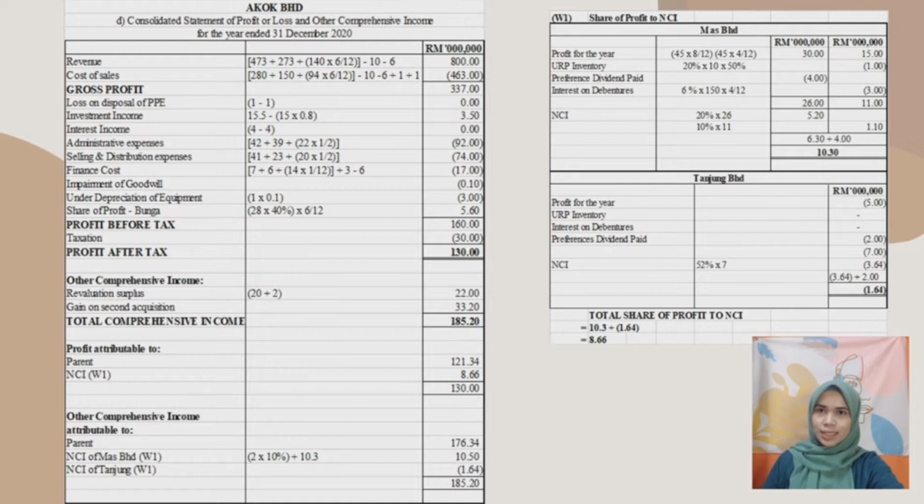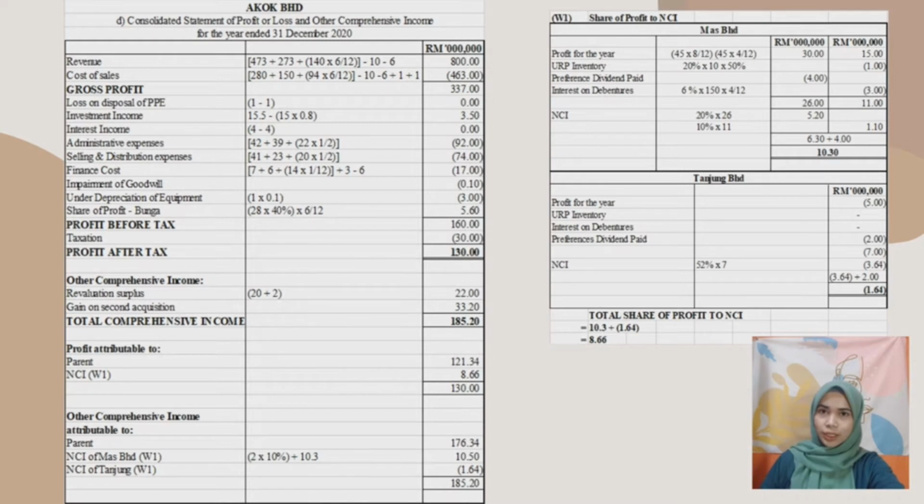So to answer this question, we got RM337 million for gross profit after considering the working calculation in the additional information and question.